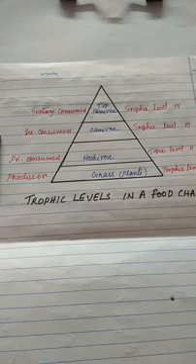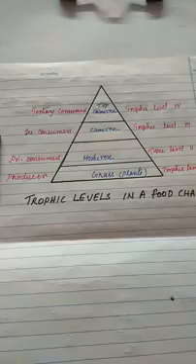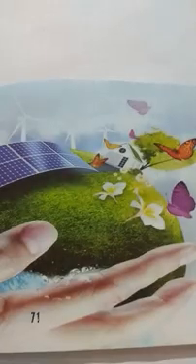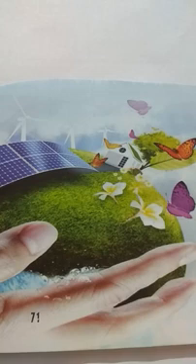Green plants are in trophic level 1, herbivore trophic level 2, carnivore trophic level 3, and top carnivore trophic level 4. So this type of arrangement of organisms in a food chain in a pyramidal form is called an ecological pyramid. Ecological pyramids are of different types. They are pyramid of numbers, pyramid of biomass, and pyramid of energy. All these you will study in a detailed way in higher classes.